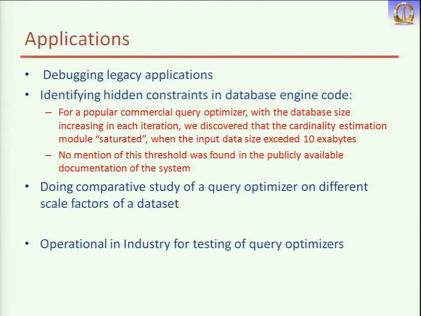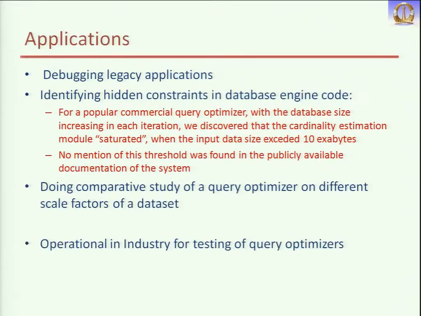What this cardinality estimation module does is, when you fire the query, instead of executing it, at the time of estimation it tries to find out what cardinality I will get. Based on that, it tries to optimize the query. So that saturated and the database engine failed. No mention of this threshold was found in the publicly available documentation. They had not mentioned this kind of constraint in the documentation, but in their source code they had mentioned it, and because of it this database failed.